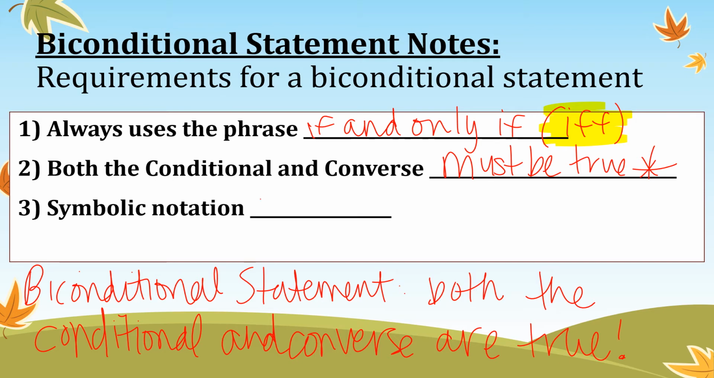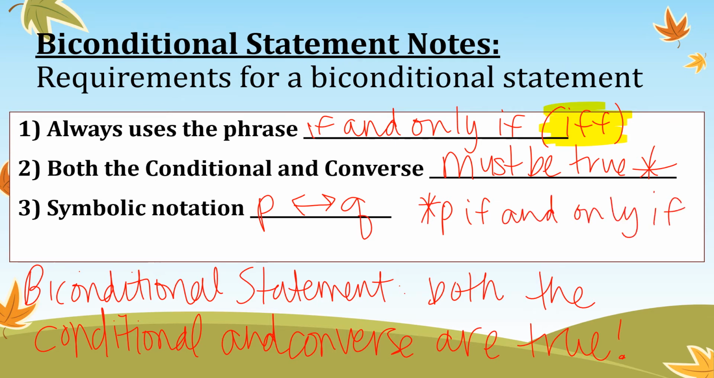The symbolic notation is a little bit different than converse. It would be P and then a double arrow Q. And this basically means P if and only if Q. So that's how you would write it. You do your hypothesis first, if and only if your conclusion. Okay?